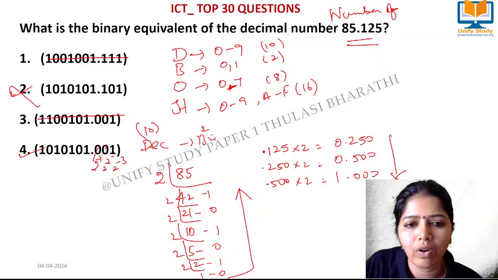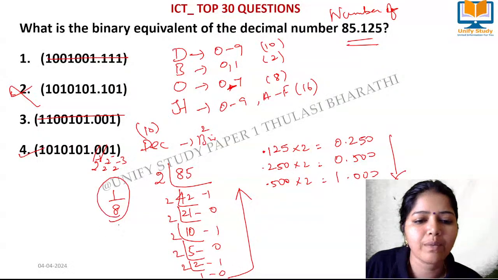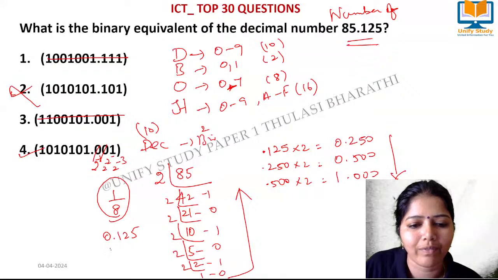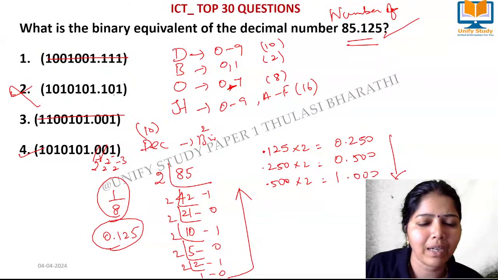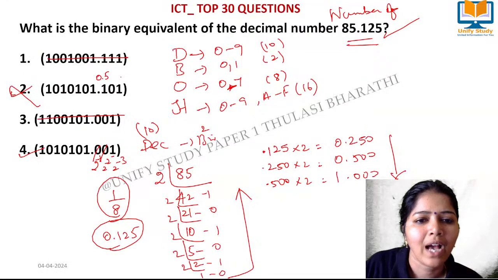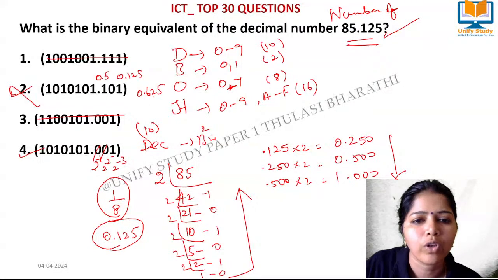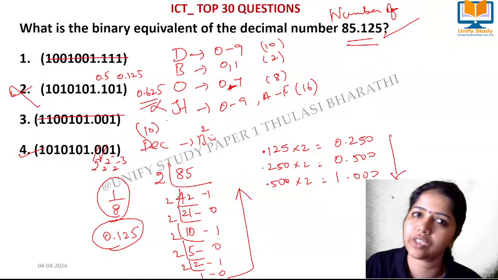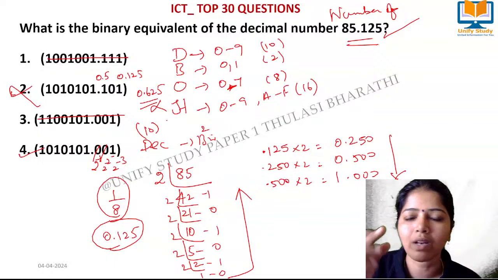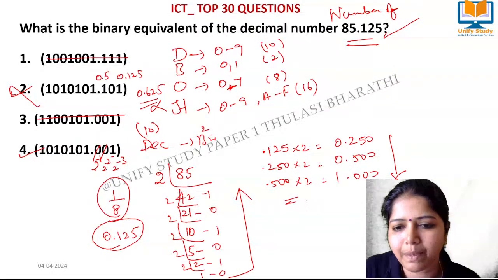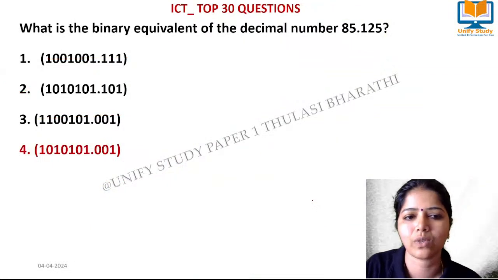Here the digit is 1, so minus 3 is 1/8, which is 0.125. In this other case, 1/2 is 0.5 and here it is 0.125, so when I add, it comes to 0.625, so this option will not come. Computer science students will know this way, and other students can apply this method to find the answer easily.